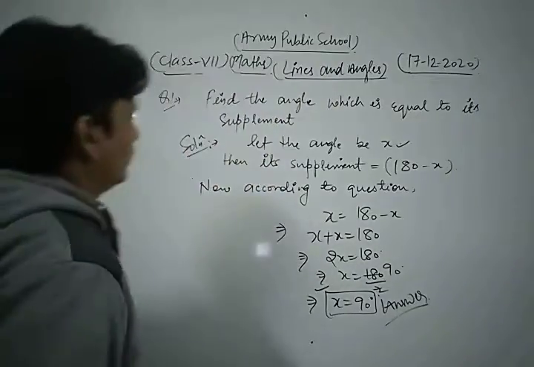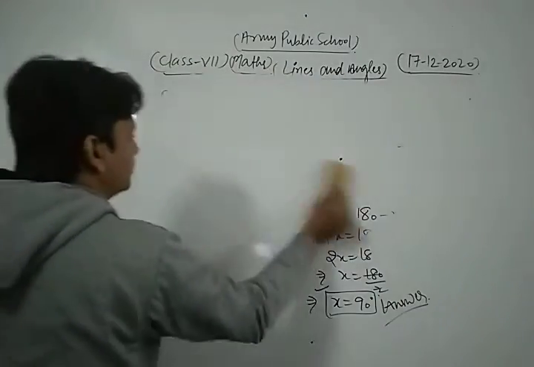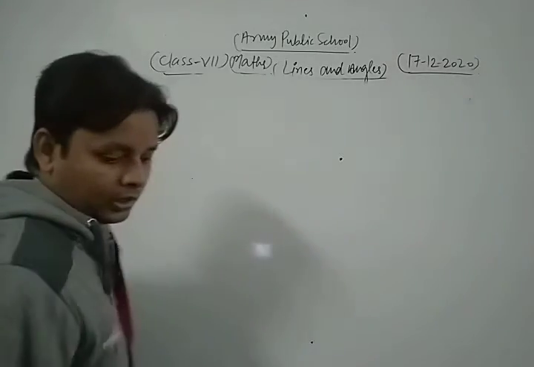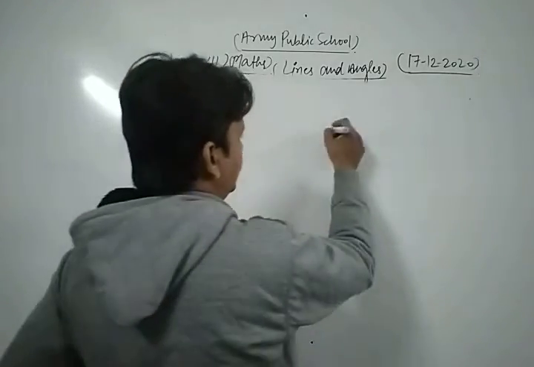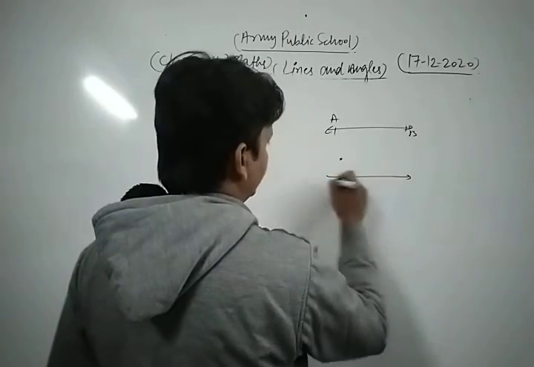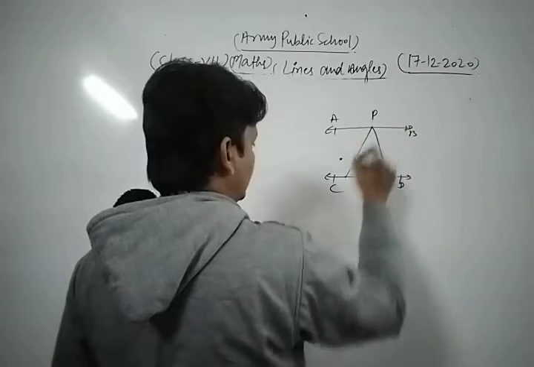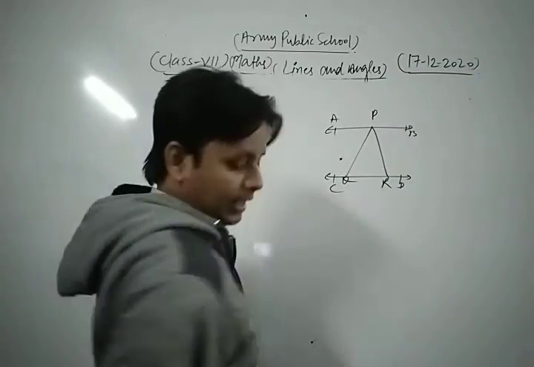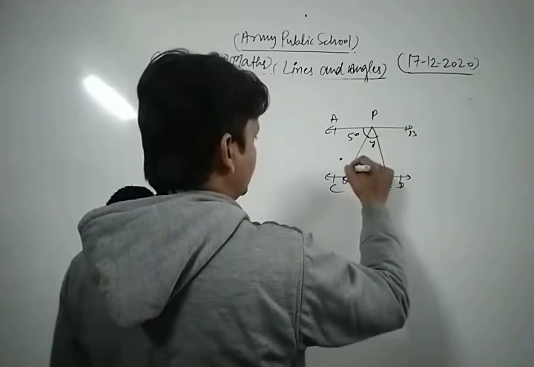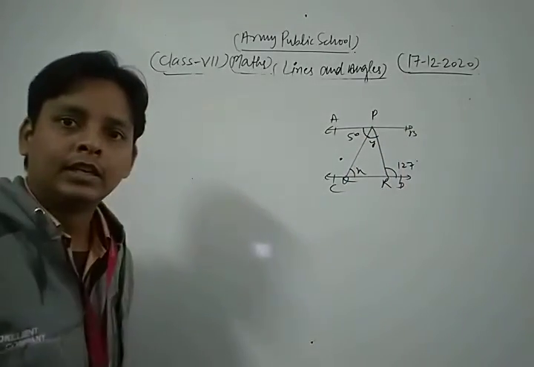Now we take one more question based on these topics. Now let's see. Here, two parallel lines AB and CD are there, this is a very easy question. AB and CD are there, and here a triangle PQR, and here this is 50, this is Y, this is X, this is 127 degree. Find the value of X and Y.